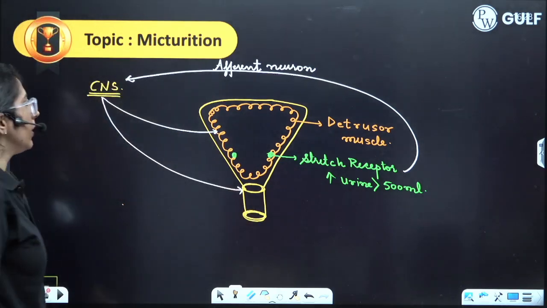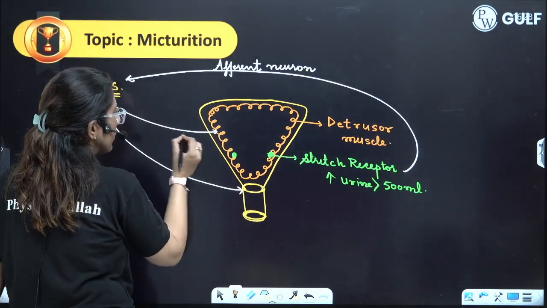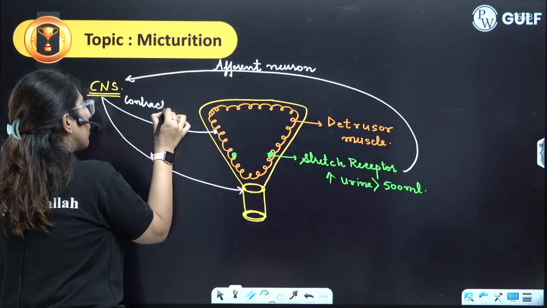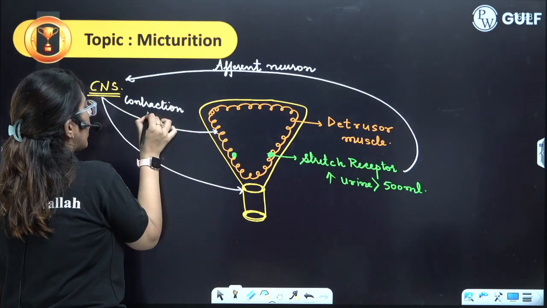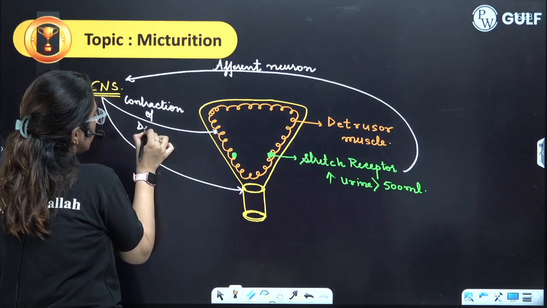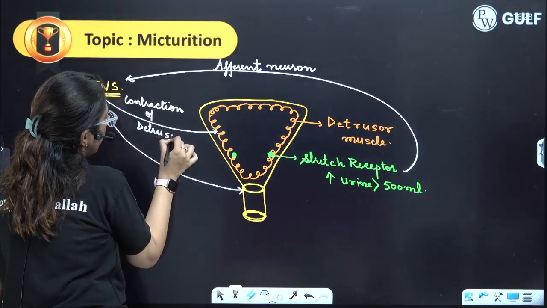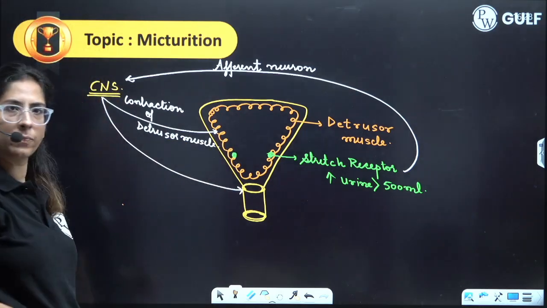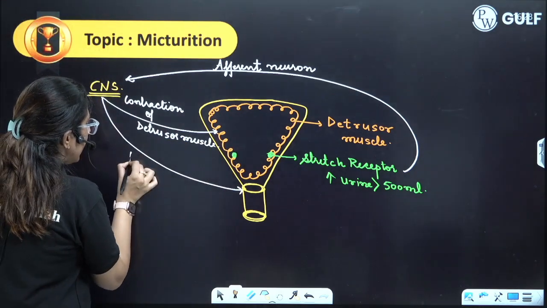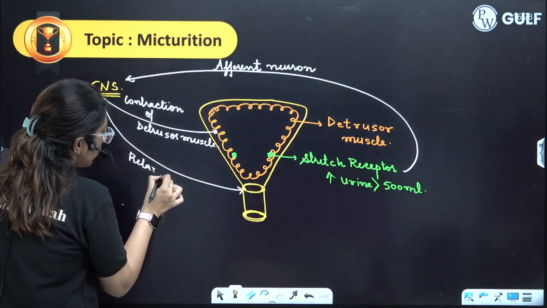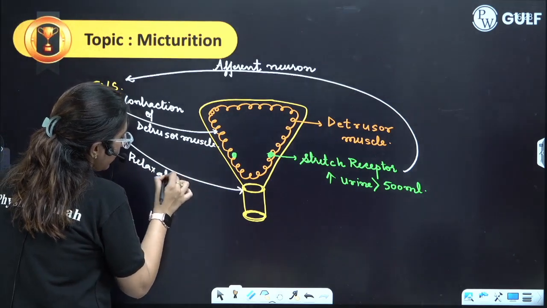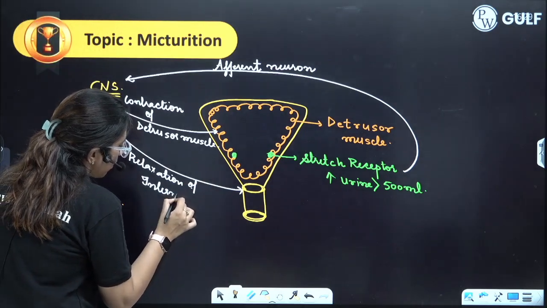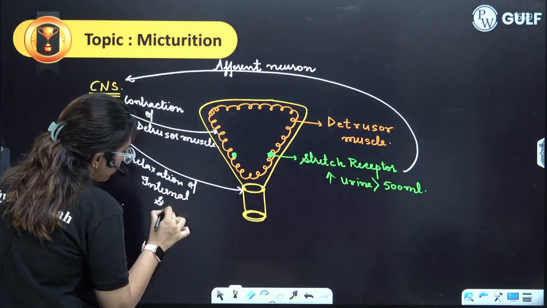Clear? This will cause contraction of the detrusor muscle, smooth muscle. These are the smooth muscle, the contraction of the urinary bladder, and this will cause relaxation of the internal sphincter.